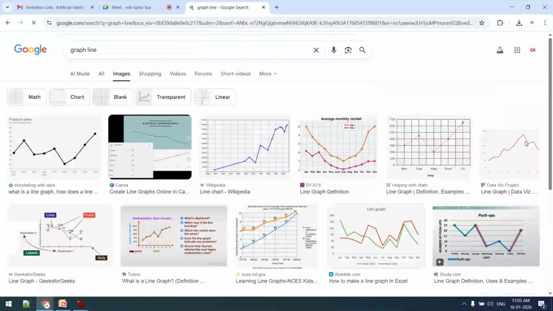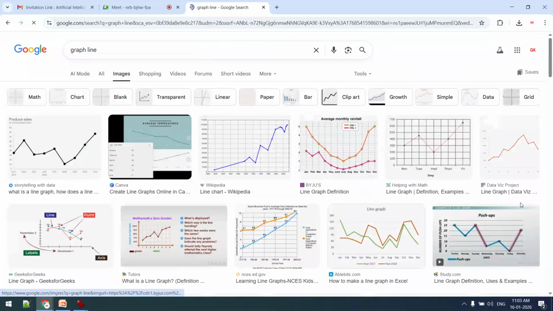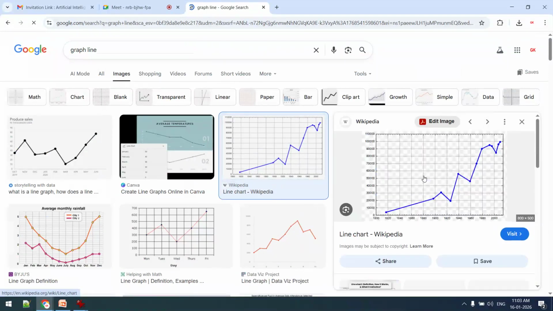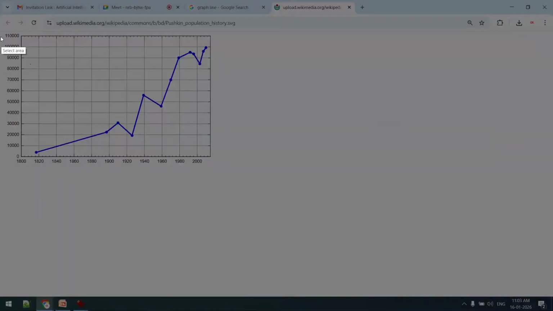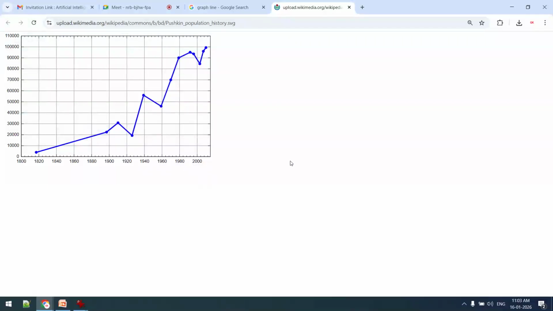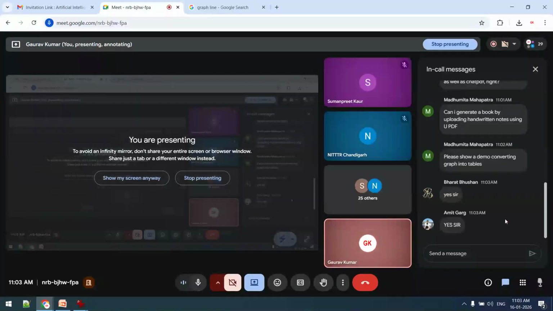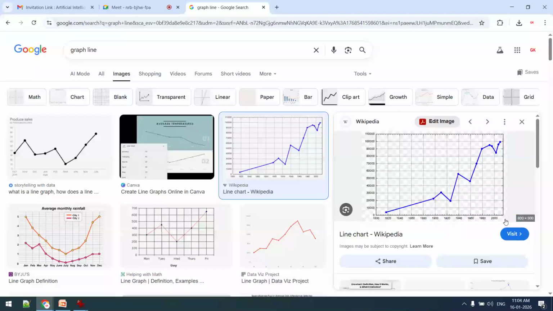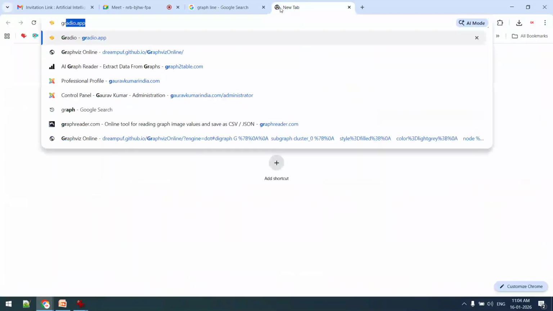A line graph. From a research paper or from any document you can take. This one I will take a screenshot of. Now we will see some demonstrations related to graph digitizing. This is also covered under differentiated instructions, differentiated learning, different types of learning, different types of instructions, different types of inputs. For that, different tools are available.